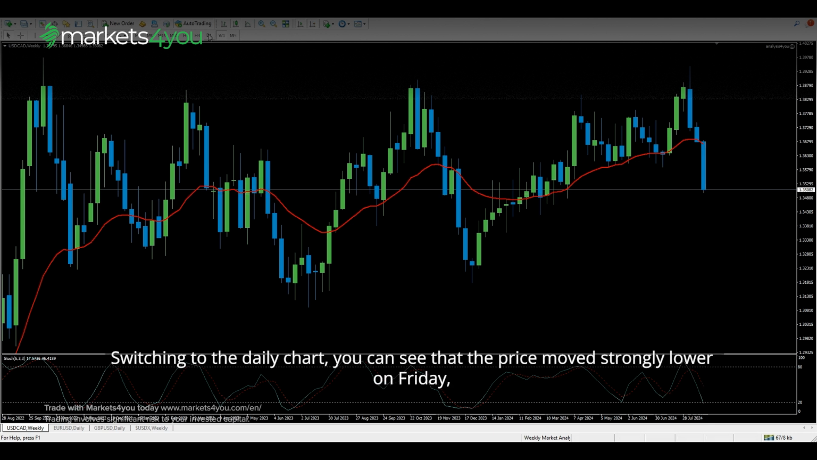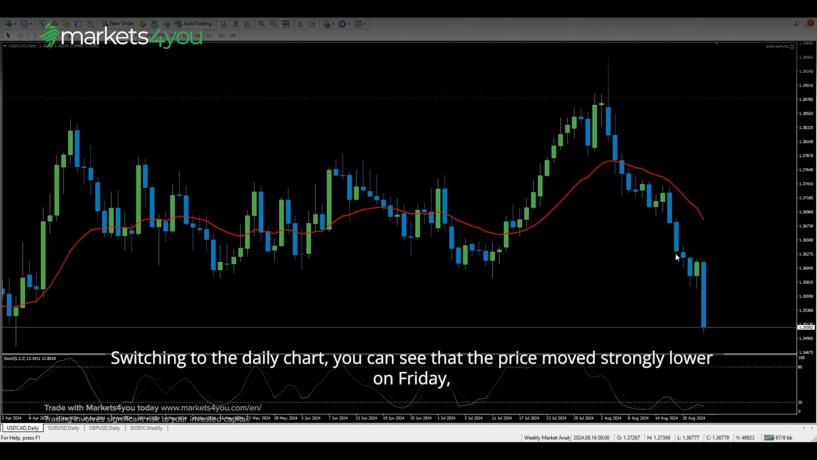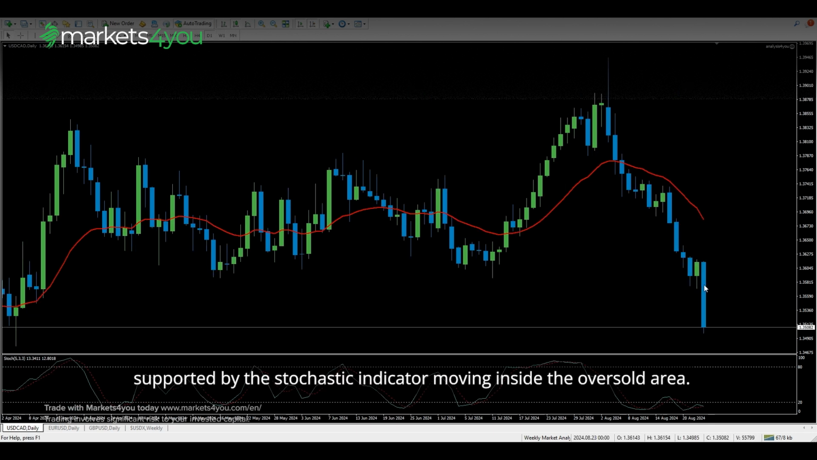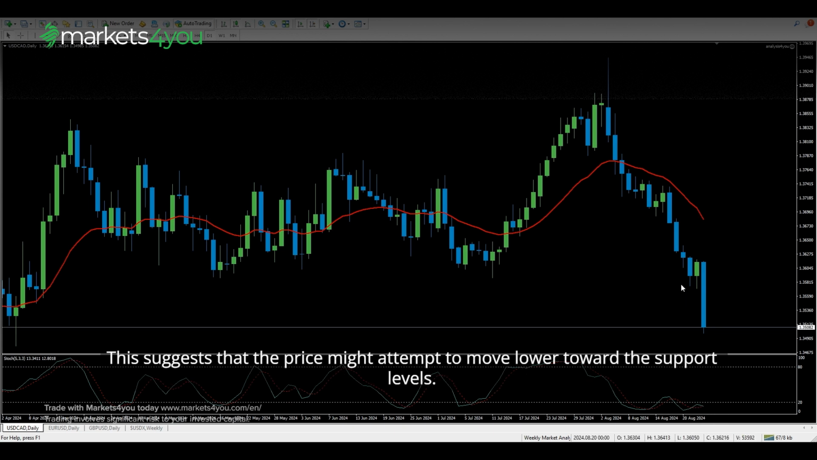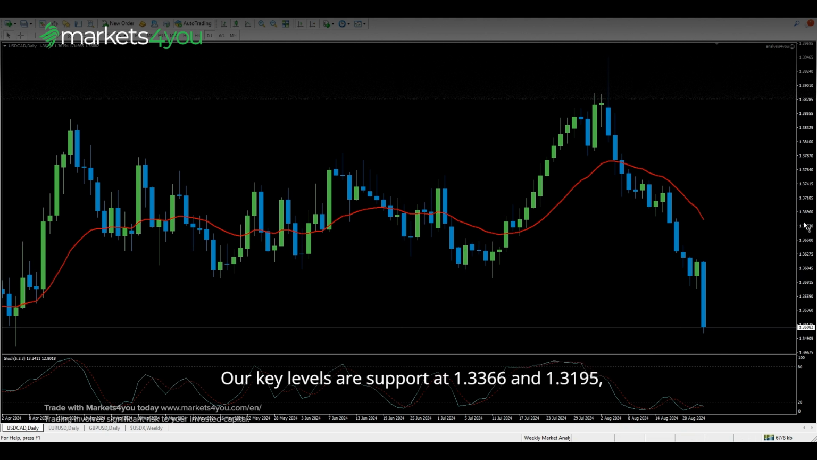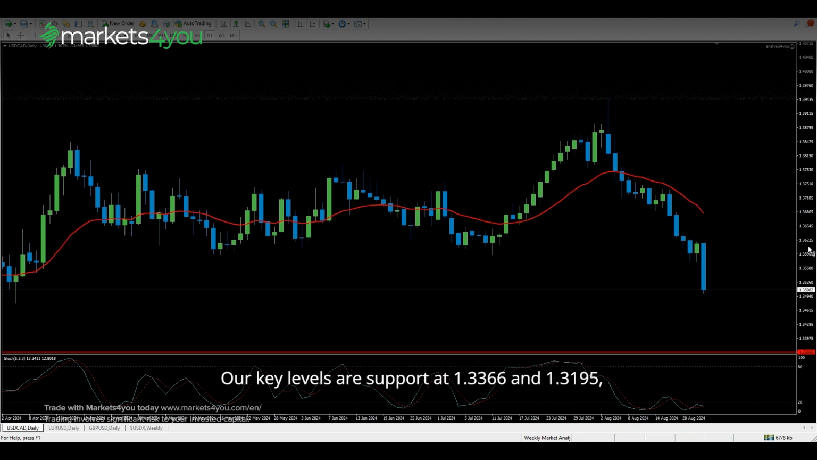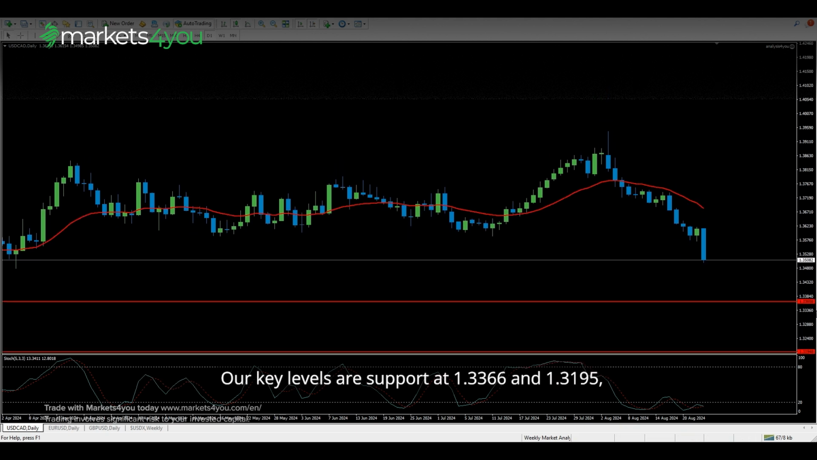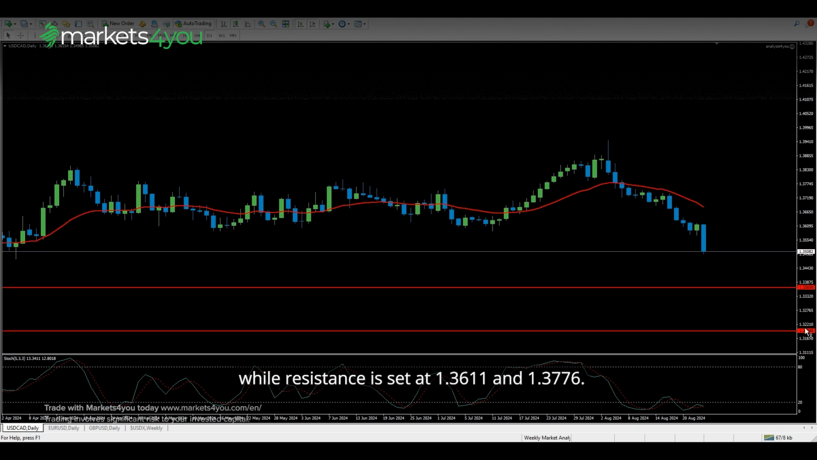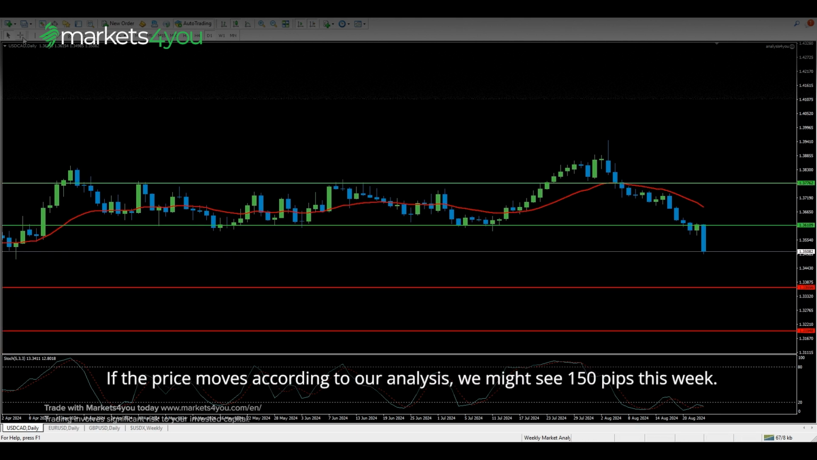Switching to the daily chart, you can see that the price moved strongly lower on Friday, supported by the stochastic indicator moving inside the oversold area. This suggests that the price might attempt to move lower toward the support levels. Our key levels are support at 1.3366 and 1.3195, while resistance is set at 1.3611 and 1.3776. If the price moves according to our analysis, we might see 150 pips this week.